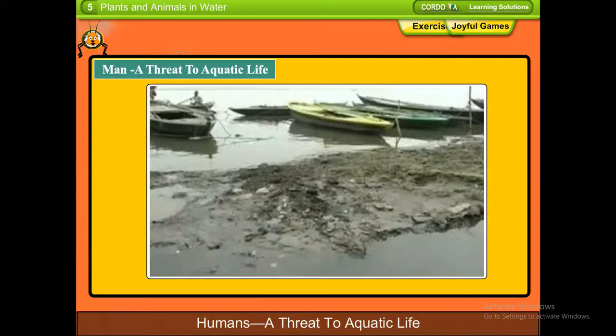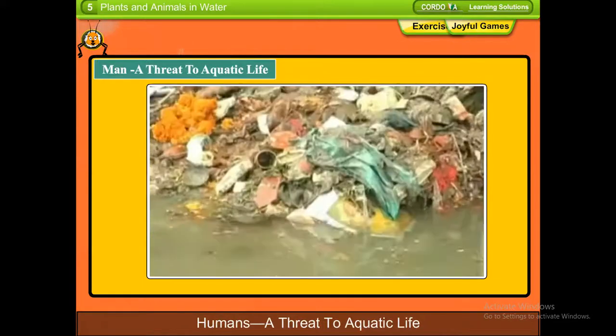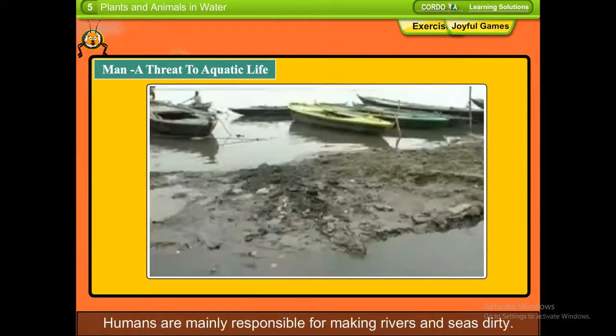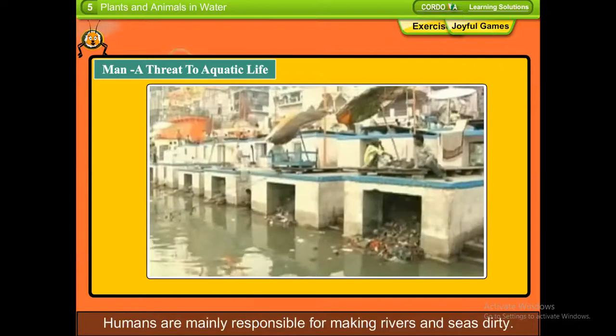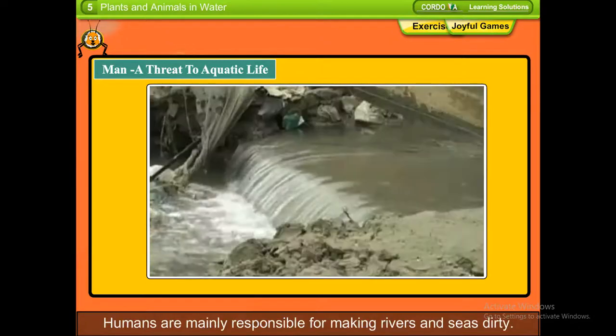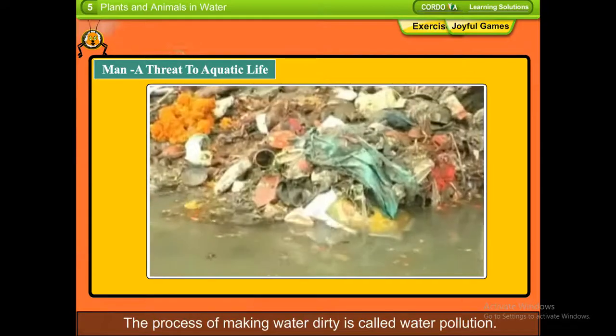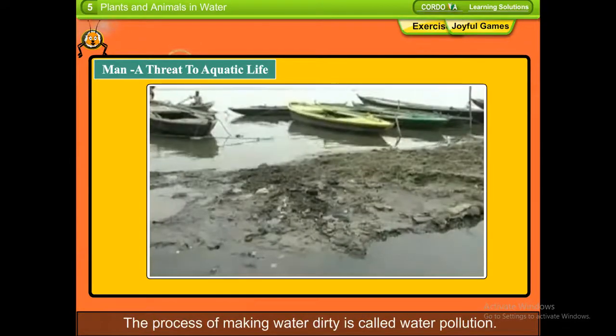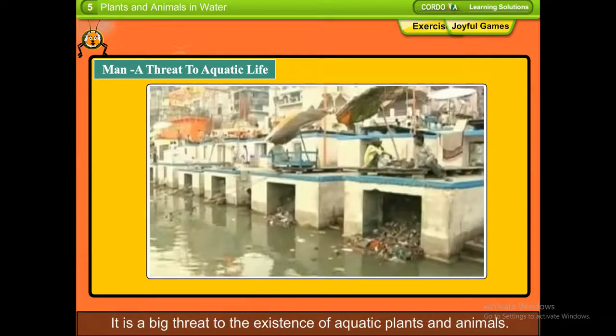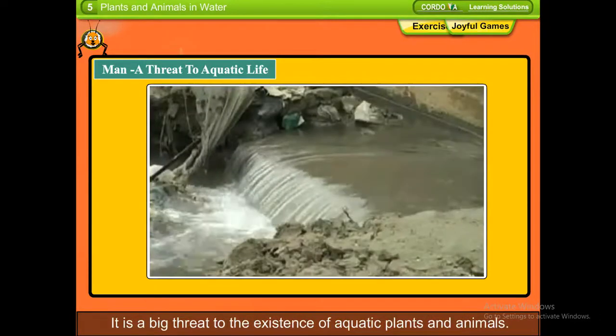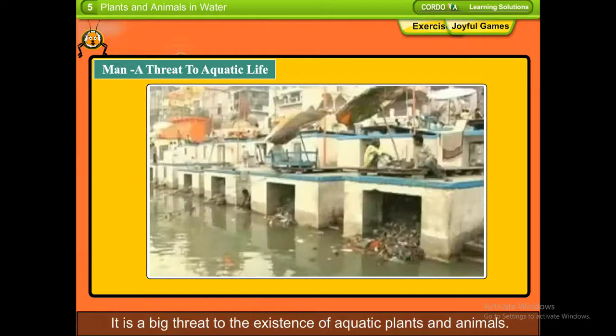Man, a threat to aquatic life. Humans are mainly responsible for making rivers and seas dirty. The process of making water dirty is called water pollution. It is a big threat to the existence of aquatic plants and animals.